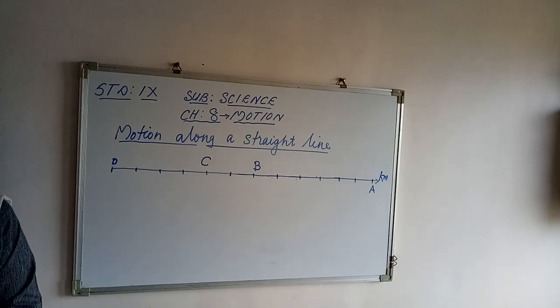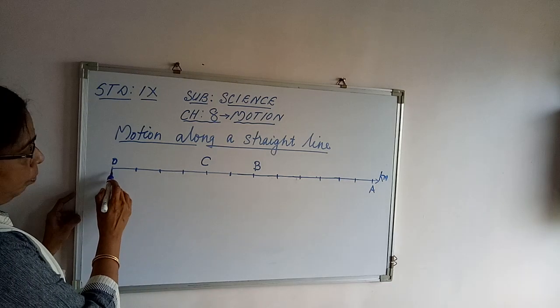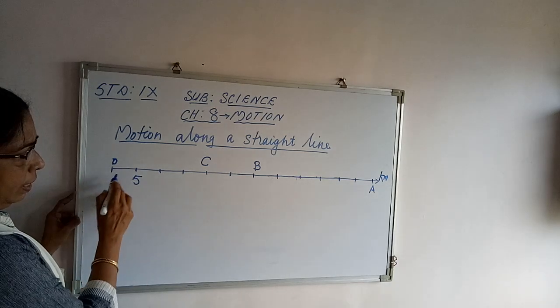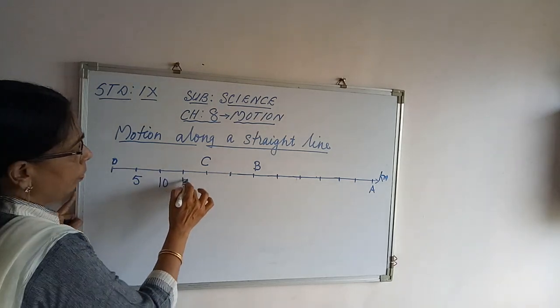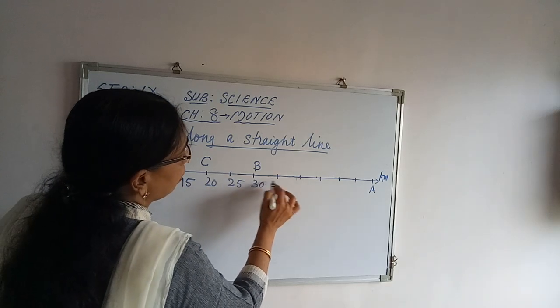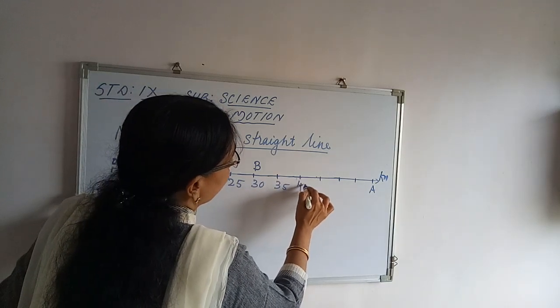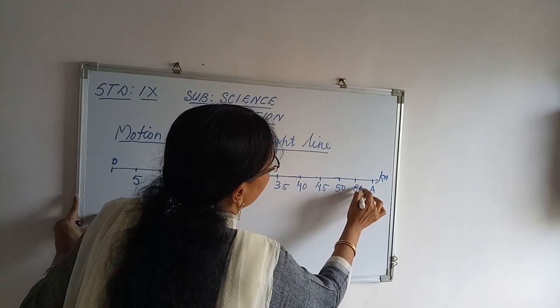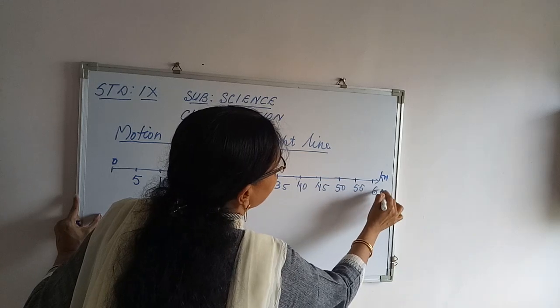At first the object starts its journey from O. Let me mark here 5, 10, 15, 20, 25, 35, 40, 45, 50, 55 and this point is 60.